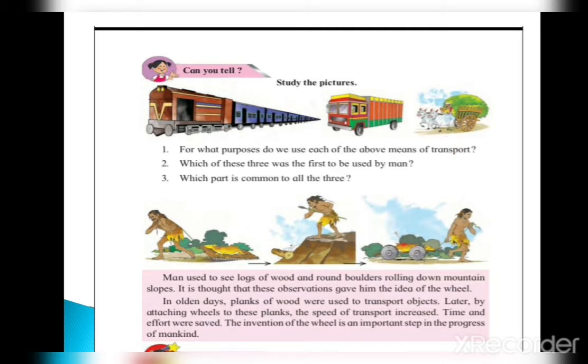Students, man used to see logs of wood and round boulders rolling down mountain slopes. It is thought that these observations gave him the idea of the wheel. In olden days, planks of wood were used to transport objects. Later, by attaching wheels to this plank, the speed of transport increased, and time and effort were saved. The invention of the wheel is an important step in the progress of mankind.